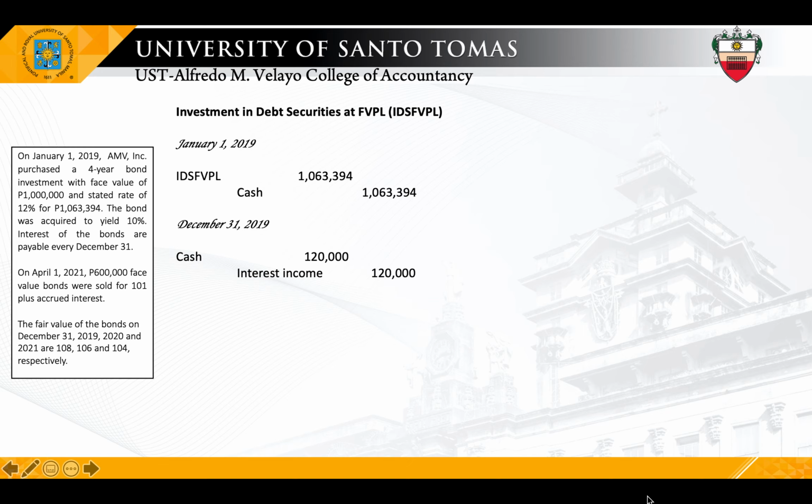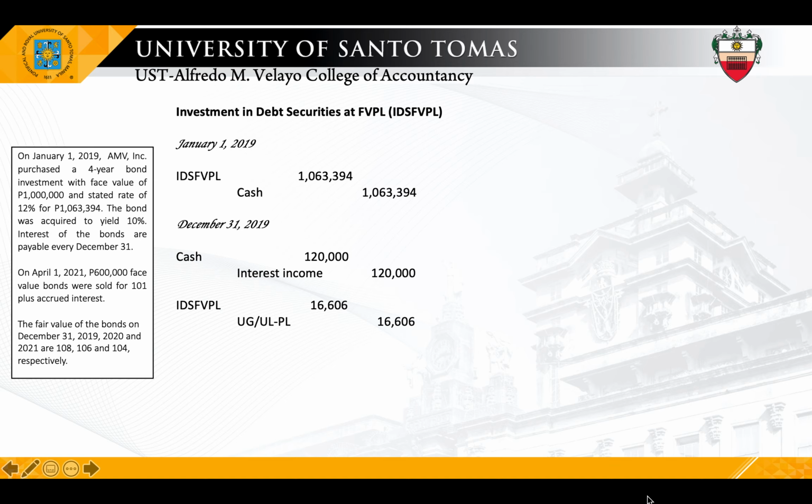And then, other than the entry to record the interest, we will also prepare an entry to update the carrying value of the bond. So by December 31, the fair value is 1.08 multiplied by 1 million less the acquisition cost of 1,063,394. So that is 16,606 increase. So debit the investment account, credit the UGUL in PL account of the same amount.